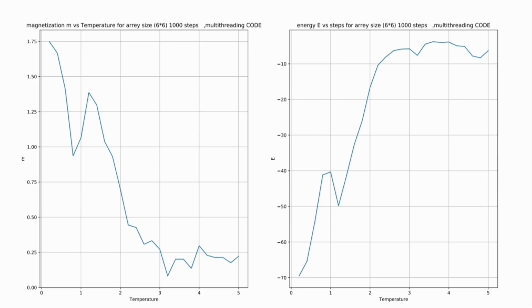But as the temperature increases, the vortex anti-vortex pairs disappear, and the spin is randomized, so the magnetization is very small. It tends to zero, exactly as the graph in my presentation shows.